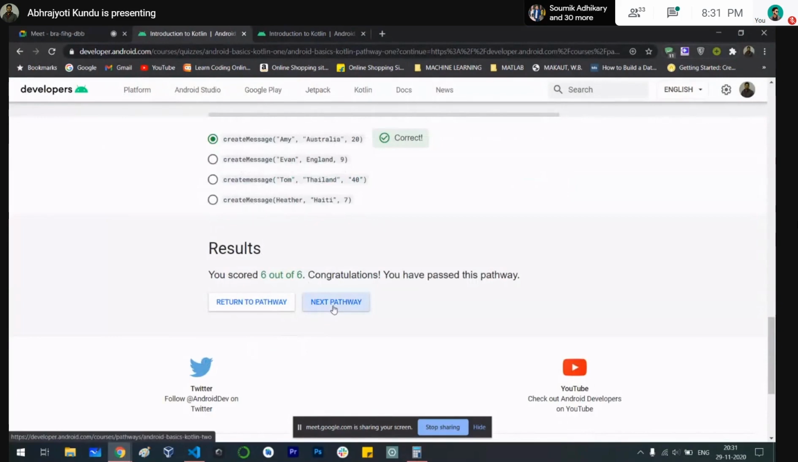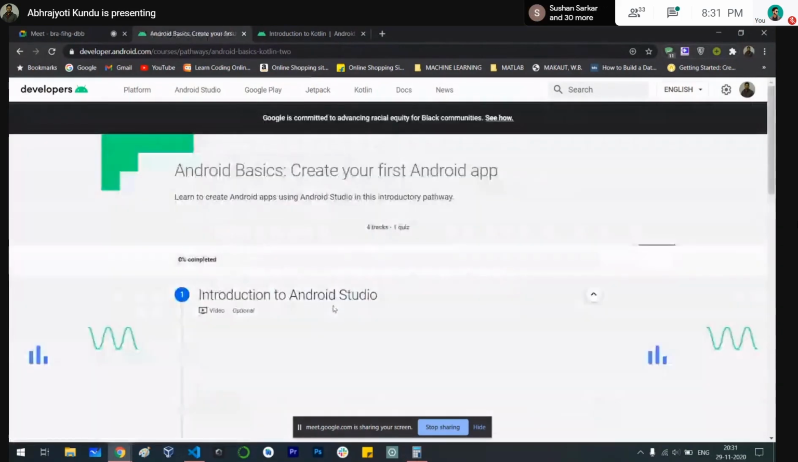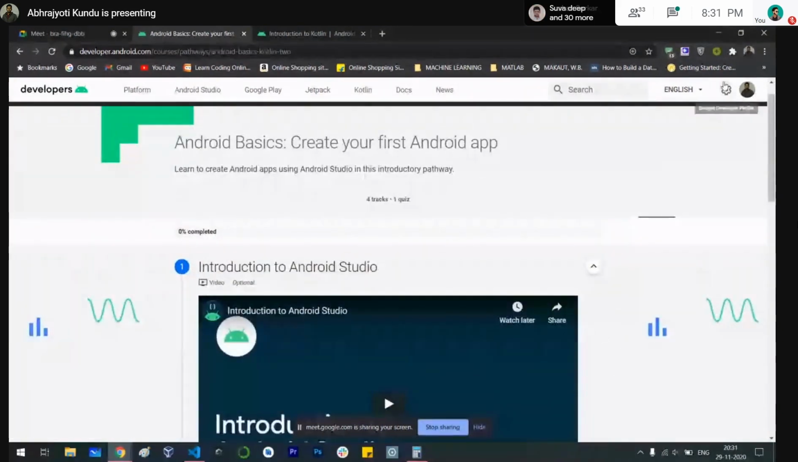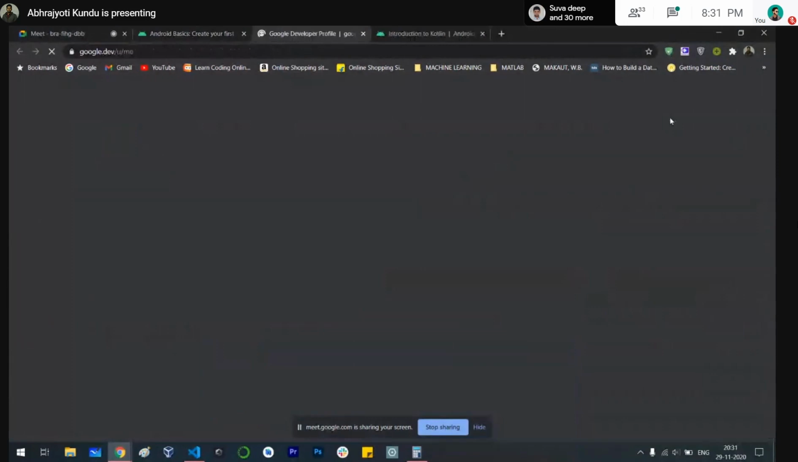Okay, you have done this. So I think you have got the badge. You can just click on the settings icon on the upper right and go to the profile. You can see your badges there.